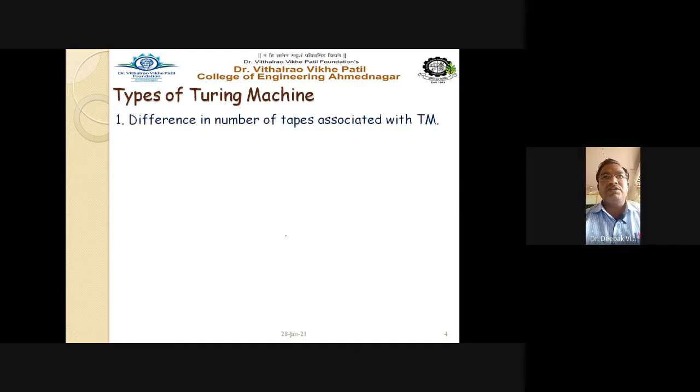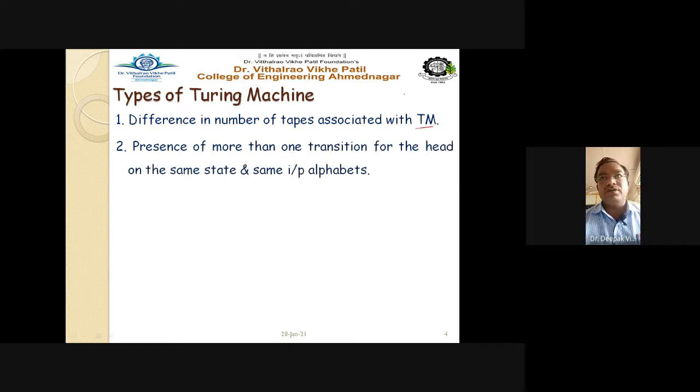The first one is the difference in the number of tapes associated with the Turing machine. One can say this is the first and the basic factor: a Turing machine may contain more than one tape. In a single tape machine, we put our input string in that particular tape. But in some Turing machines there may be more than one tape, and that leads to the second category, or type, of Turing machine.